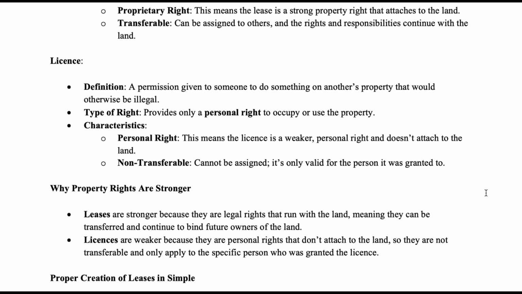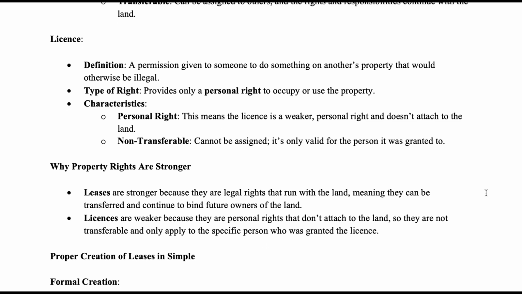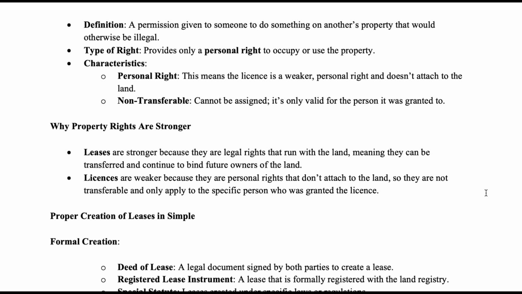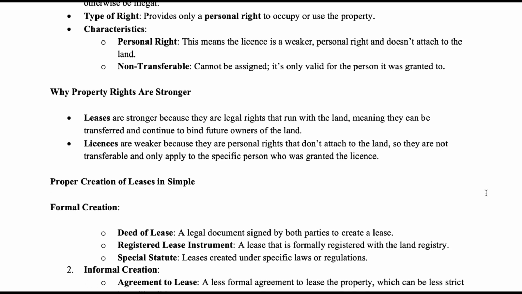Why are property rights stronger? Leases are stronger because they are legal rights that run with the land, meaning they can be transferred and continue to bind future owners of the land. Licenses are weaker because they are personal rights that don't attach to the land, so they are not transferable and only apply to the specific person who was granted the license.